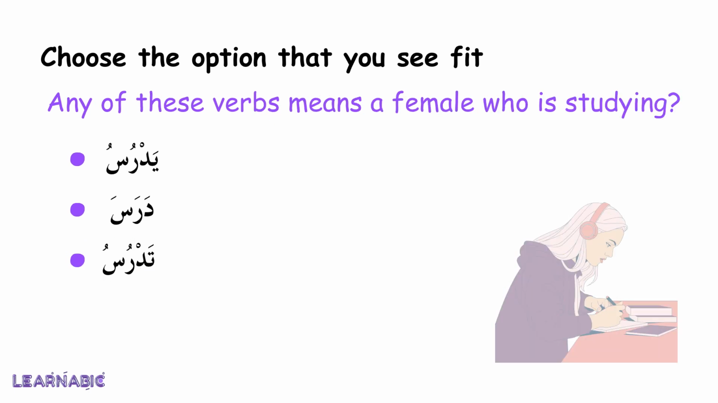Any of these verbs means a female who is studying. يدرس، درس، تدرس. تدرس. يدرس is present tense for male. درس, it's past tense for male. And تدرس, it's present tense for female.